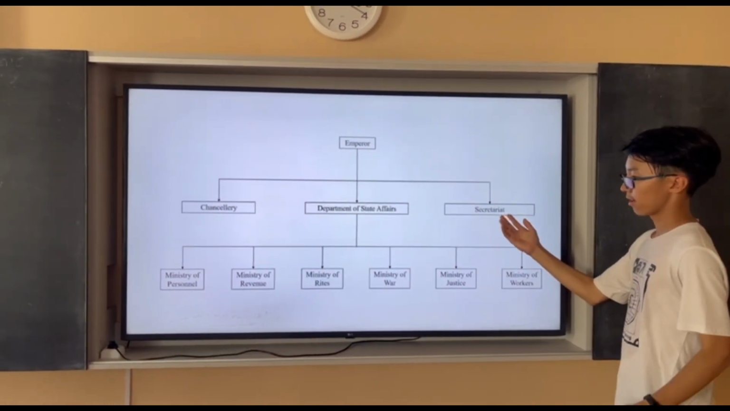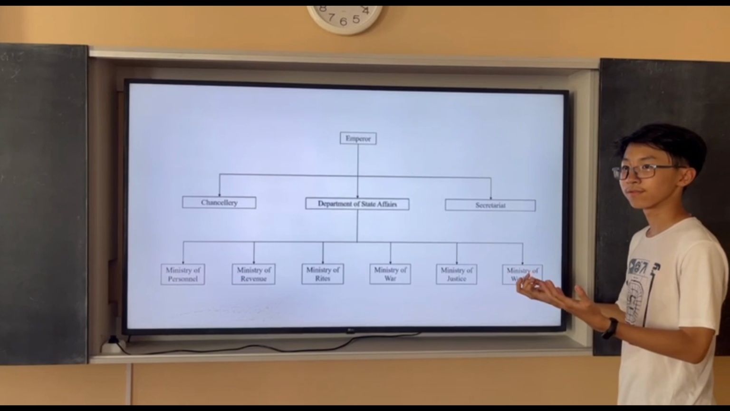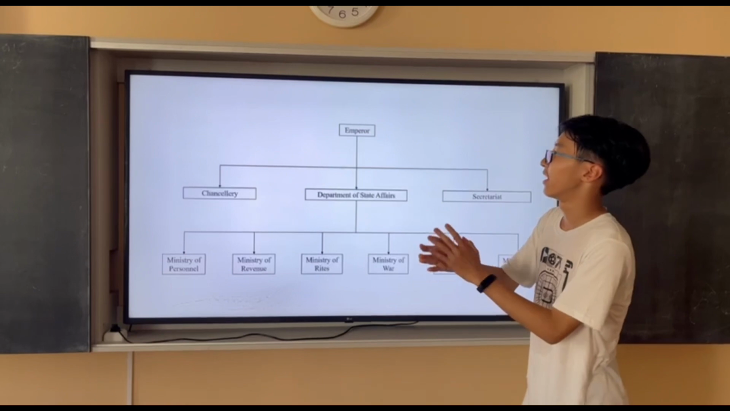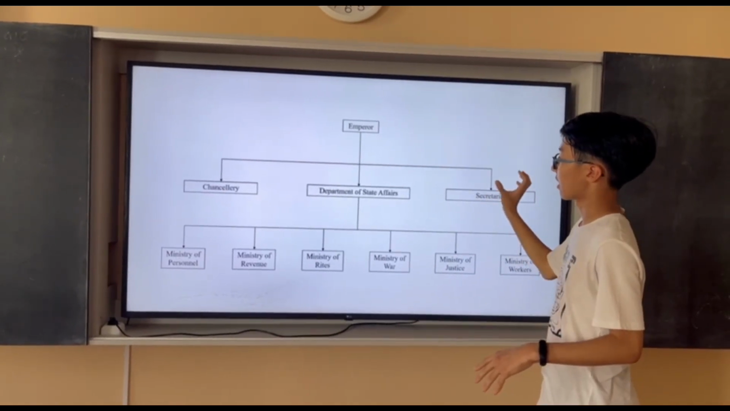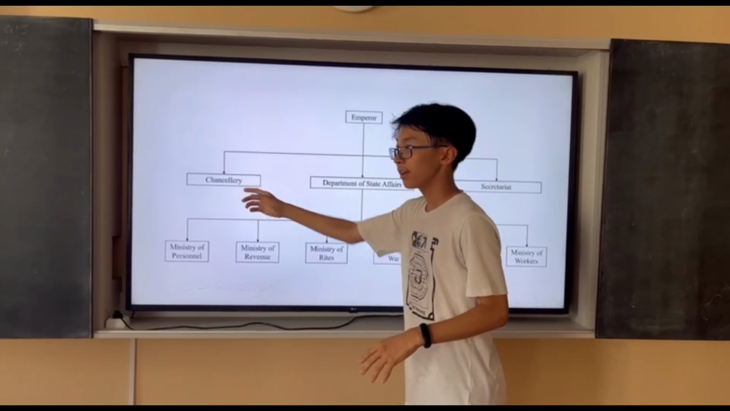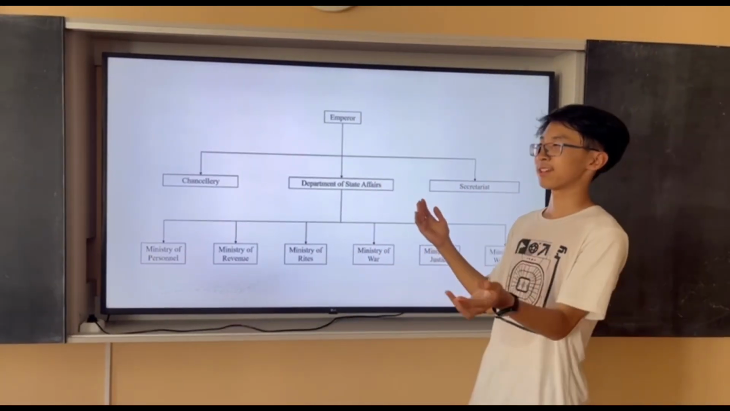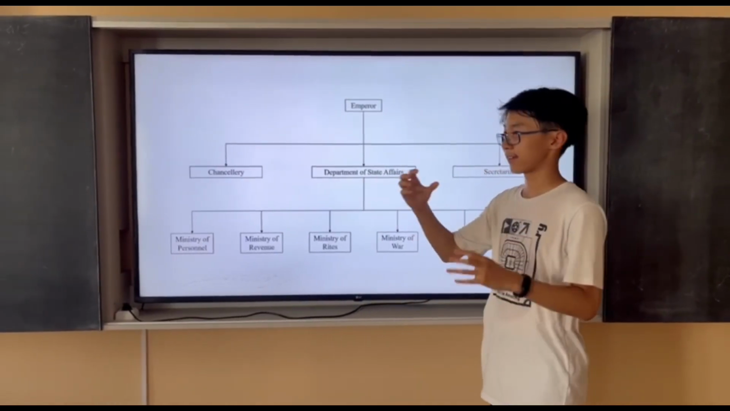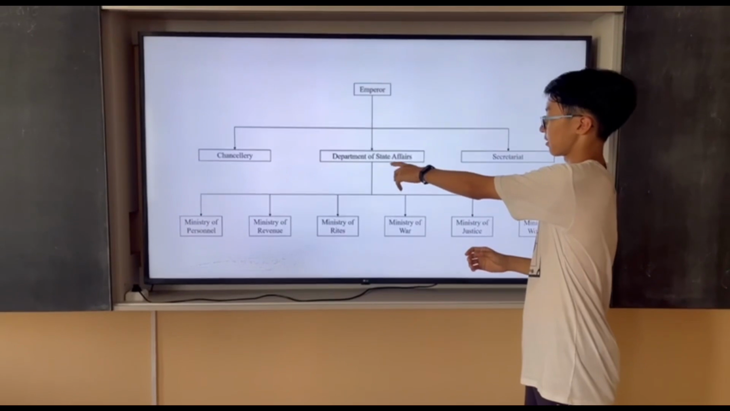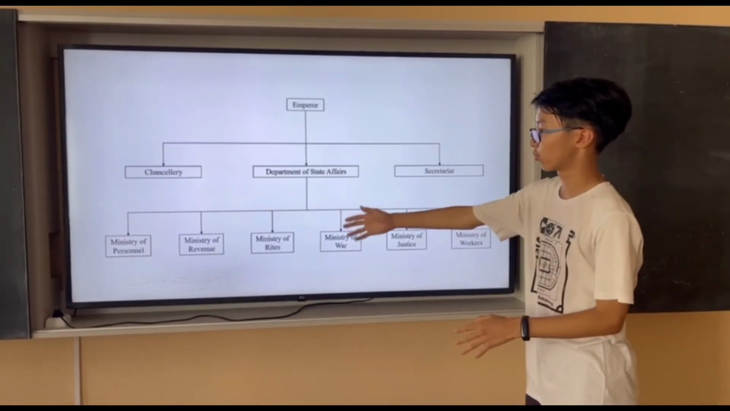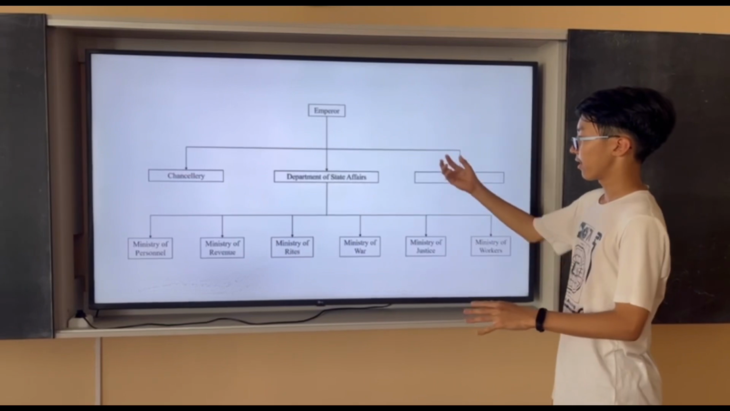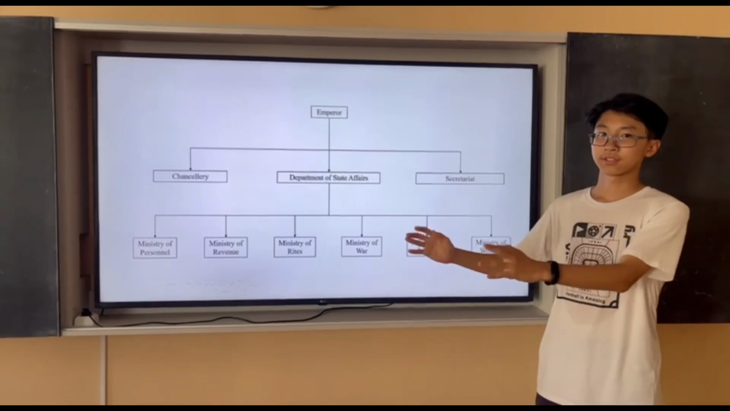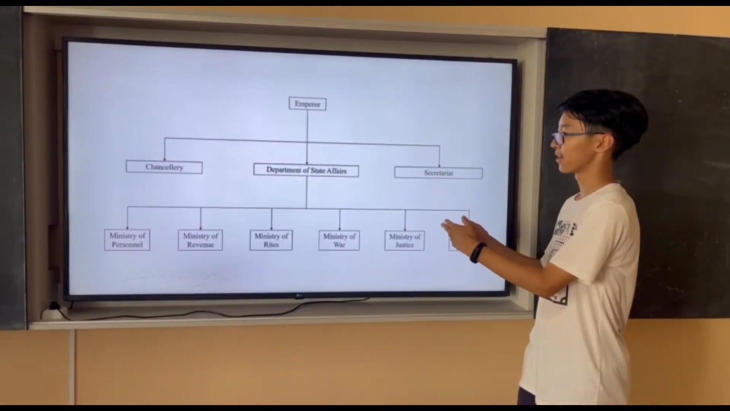In the secretariat, they made ideas for new laws, and they talked to the emperor about whether to go ahead. If the emperor agreed, the idea came to the chancellery, and they considered whether it was good. If they thought it was good, they sent the law to the Department of State Affairs, which had six branches of ministries. They sent that law to the ministries, and they published the law to the people.